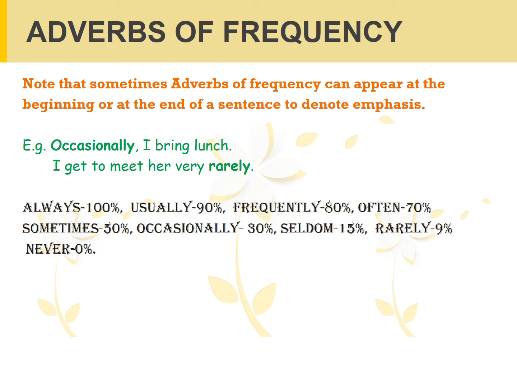Adverbs of frequency are expressed in the following words. Always indicates 100% of the time, usually indicates 90%, frequently 80%, often 70%, sometimes 50%, occasionally 30%, seldom 15%, rarely 9%, and never would be nil or 0%.